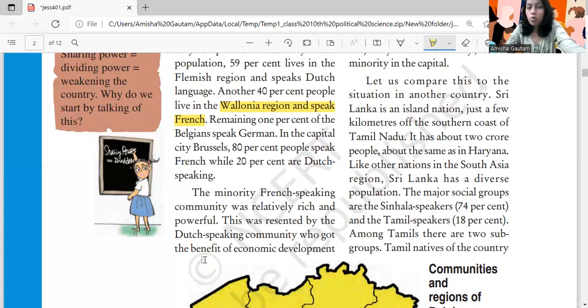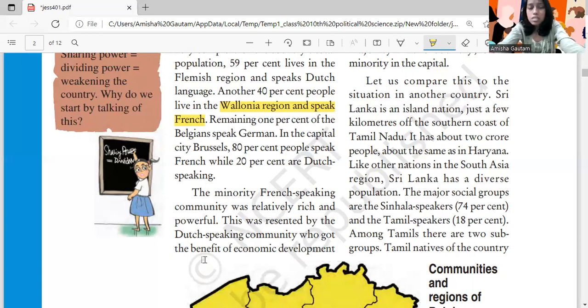But in the capital region, the French speakers are in majority. So do not get confused about how the French can be in minority when they are 80% of the people in the capital region. You have to look at the overall composition. The French speaking minority community, which was staying in the Wallonia region, was relatively rich and powerful.